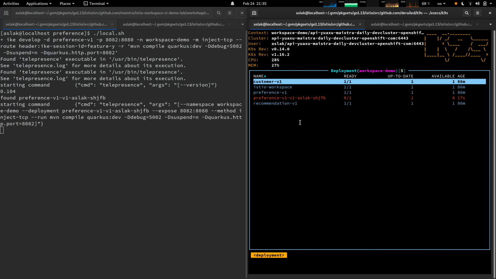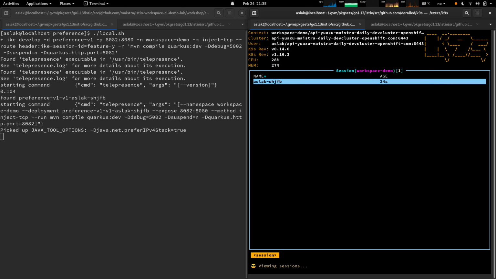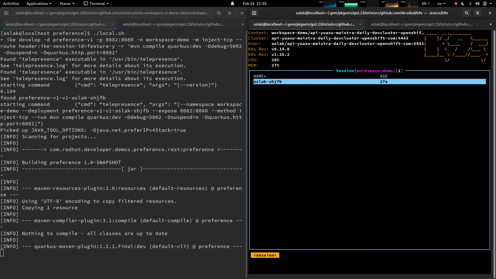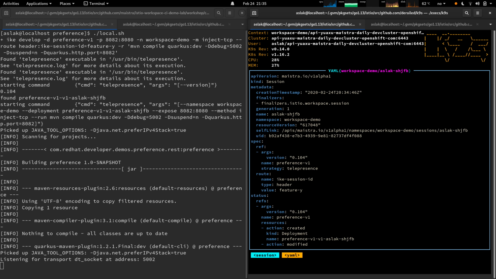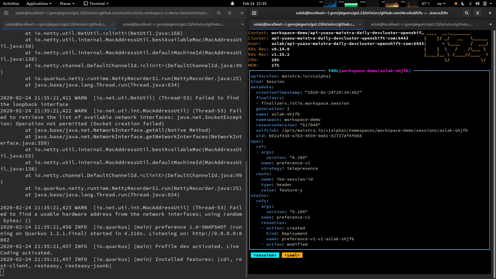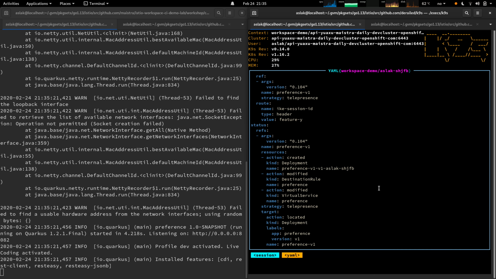Under the hood, Ike created something that's called the session object. That's what the Ike operator is listening to. The content of the Ike object is essentially the same as what we pass along on the command line. We can see the target name, which is preference service 1. It's using the strategy called telepresence, and it's the routing information that we provided. The operator has responded with it's created a deployment, it's modified a destination rule, and it's modified a virtual service.